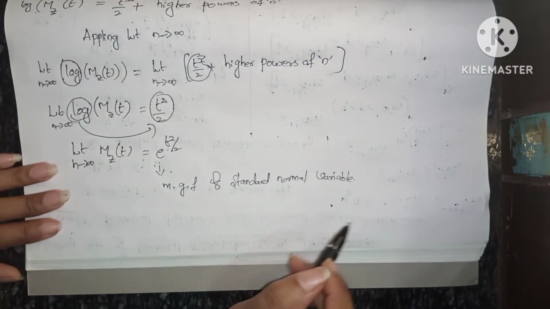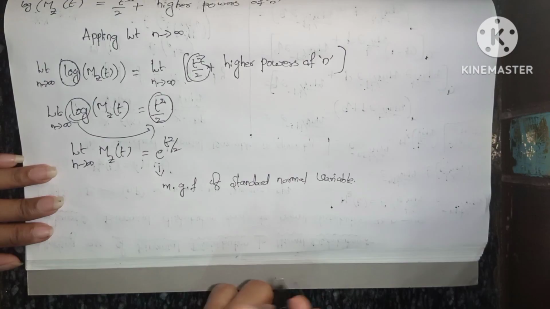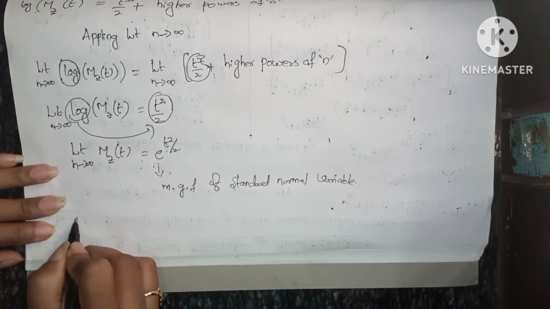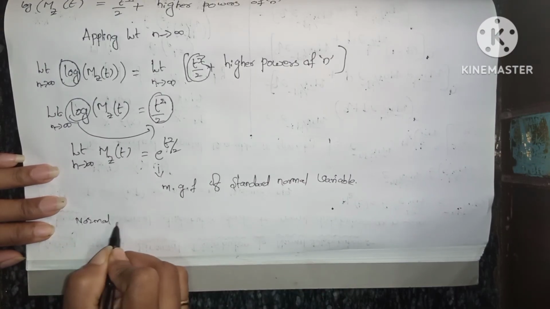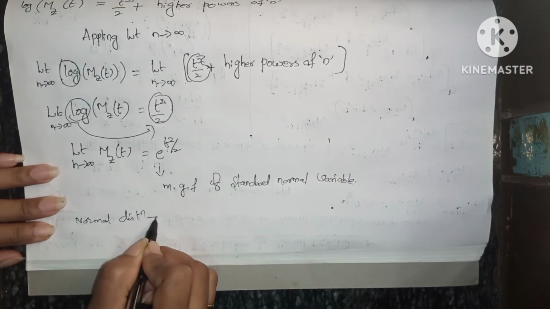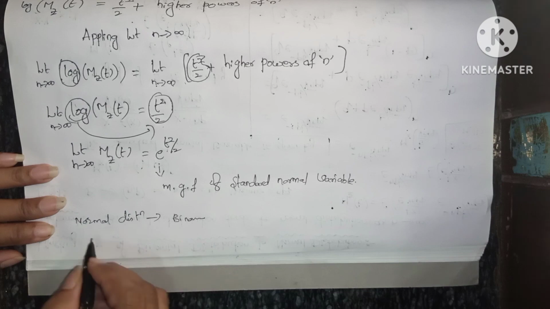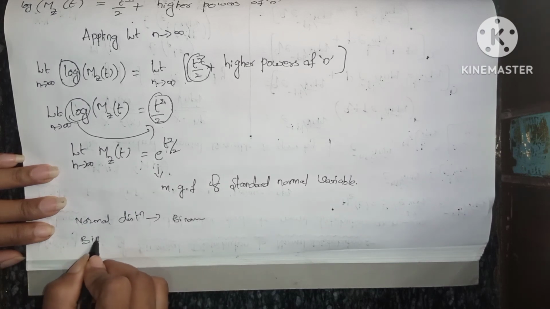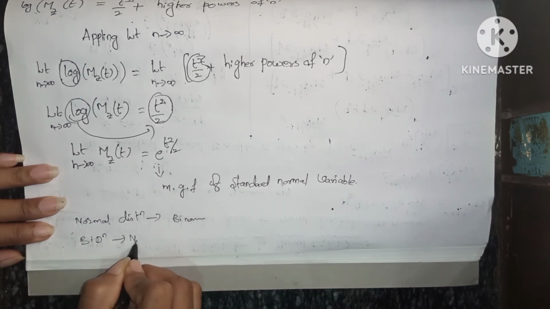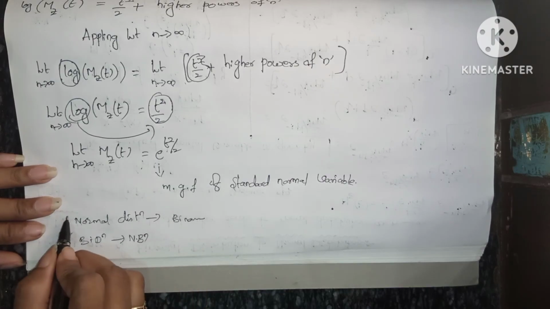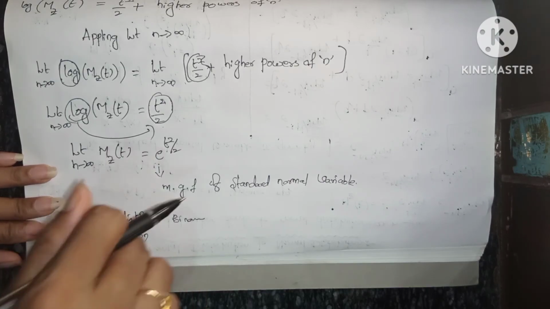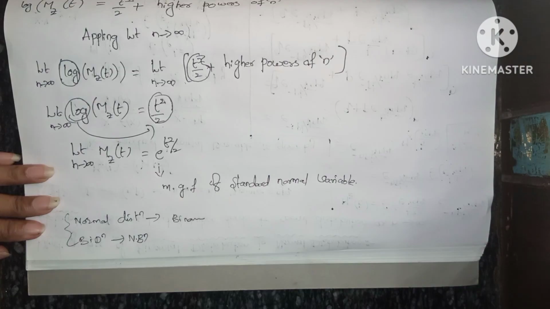Hope you all understand. This question may be asked as normal distribution turns to binomial, or else binomial distribution turns to normal distribution. So they may ask both ways, but you have to write the same answer for both. Okay, hope you all understand.